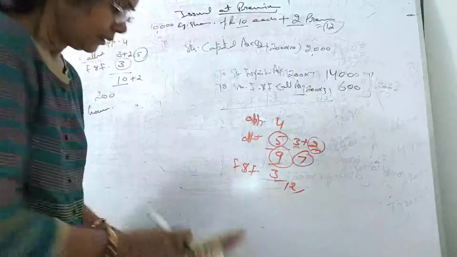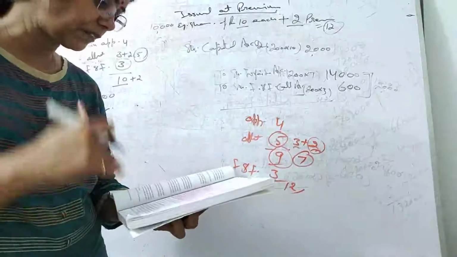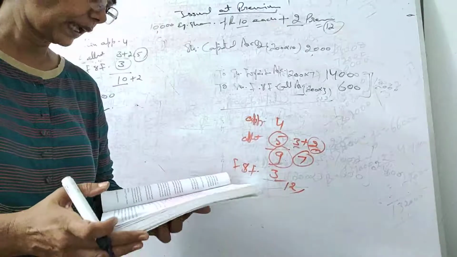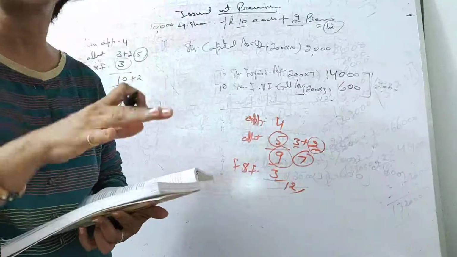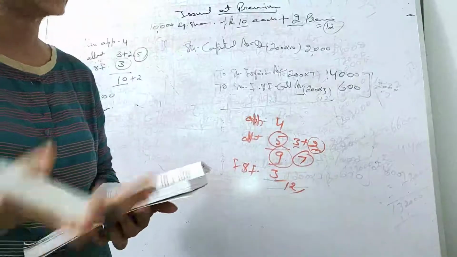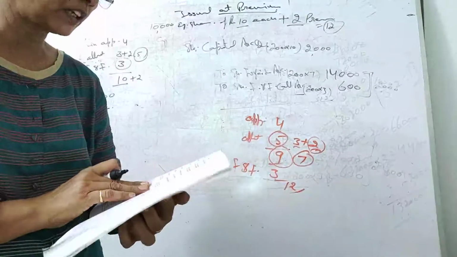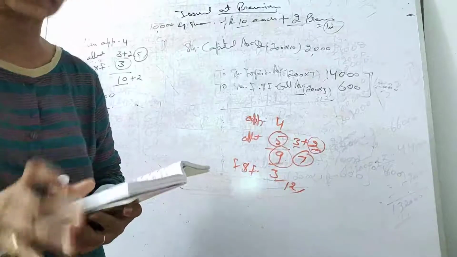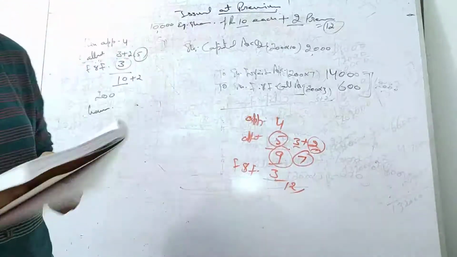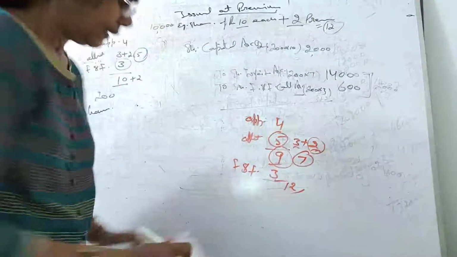Fine. So just go through the things yourself, try to understand. And if you don't understand in once, just rewind the video and then listen carefully, and if still the doubt persists, you can ask me in the doubt session. Fine. So I'm taking one more illustration so you will understand better if you have any doubt. This is illustration number 45.